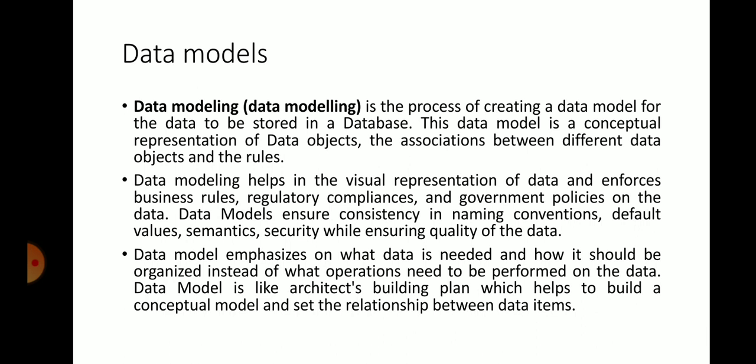Data models ensure consistency in naming conventions, default values, semantics, and security, while ensuring quality of the data. A data model emphasizes what data is needed and how it should be organized, instead of what operation needs to be performed on the data. A data model is like an architect's building plan, which helps to build a conceptual model and set the relationship between data items.